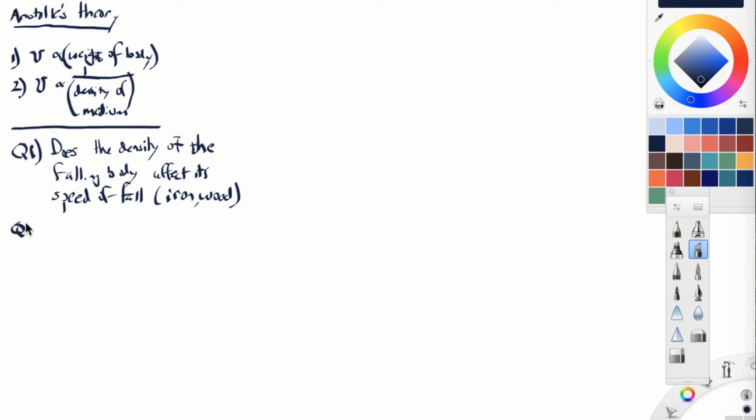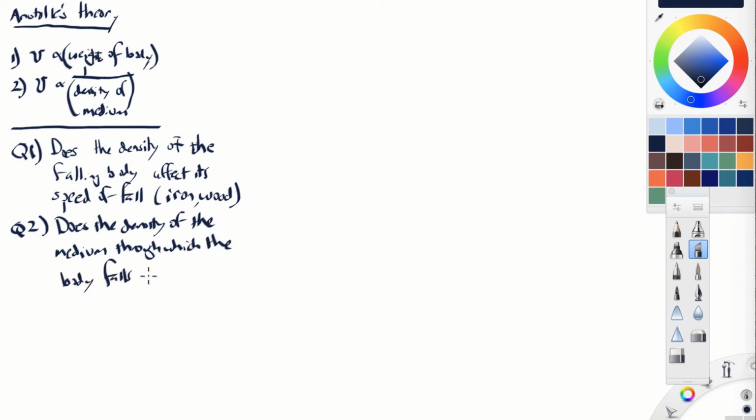And question 2 is, does the density of the medium through which the object falls affect its speed? Okay, so remember the argument of Aristotle is that it does, the density of the medium does affect its speed, and it's an inverse relationship.